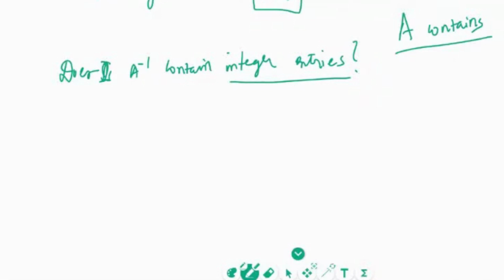Now, a small hint for the next 1-2 minutes: can you use the condition that the determinant is plus minus 1? Can you now infer something about the entries of A inverse? Do you remember how A inverse is created? Do you remember the algorithm? Can someone tell me how the inverse matrix is found?